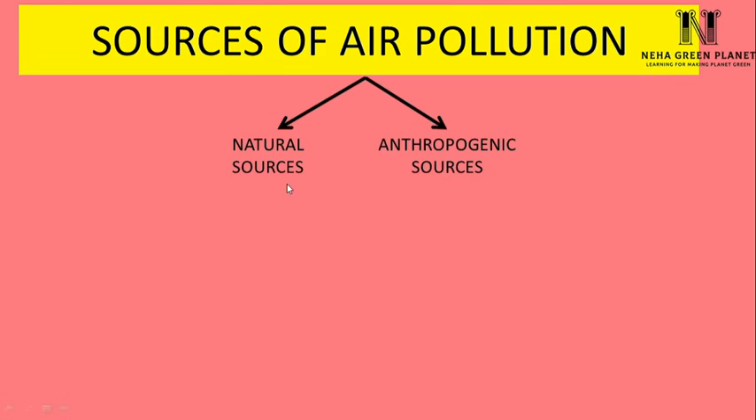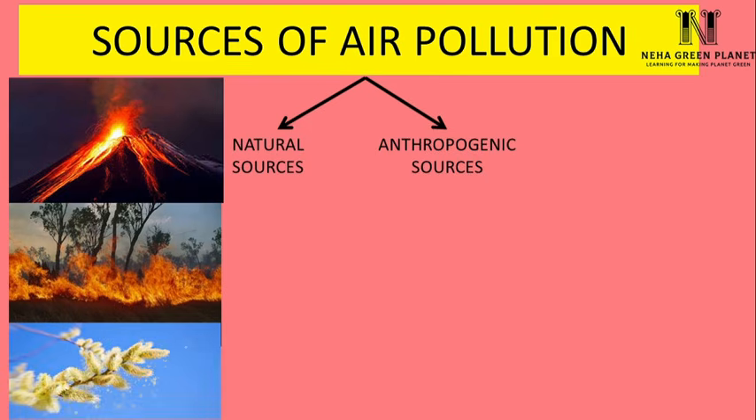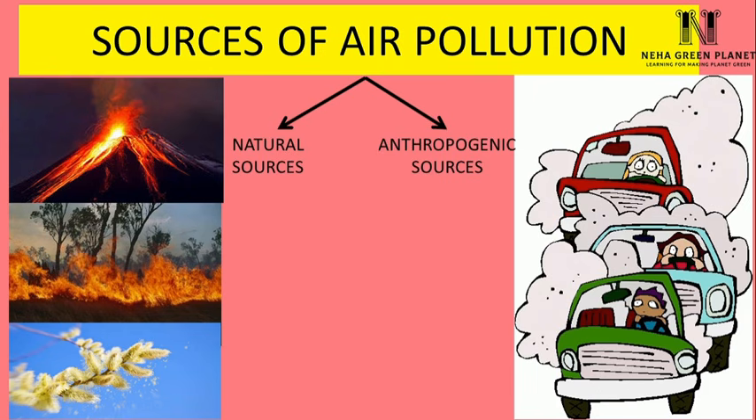There are two main sources of air pollution, natural sources and anthropogenic sources. Natural sources include volcanic eruptions, forest fire, pollen, etc. While a major share of air pollutants is because of anthropogenic sources like vehicles, industries, cutting down of trees, etc.